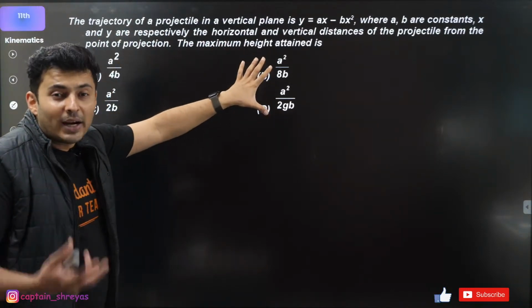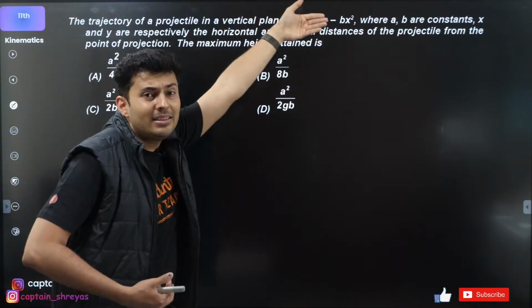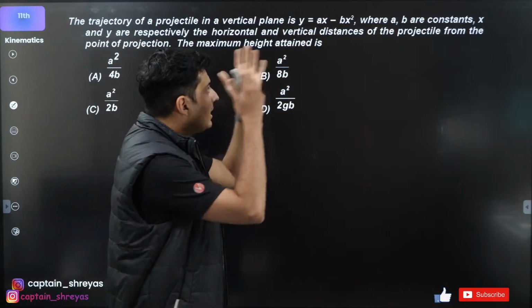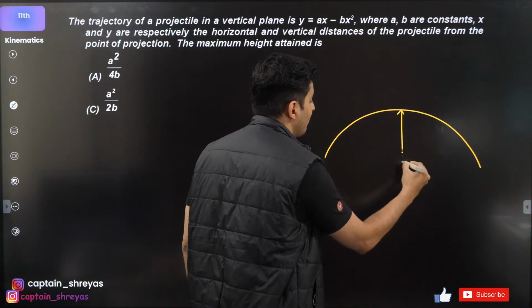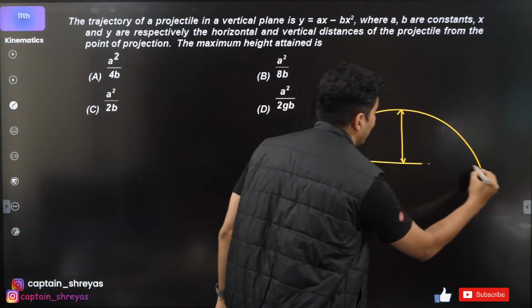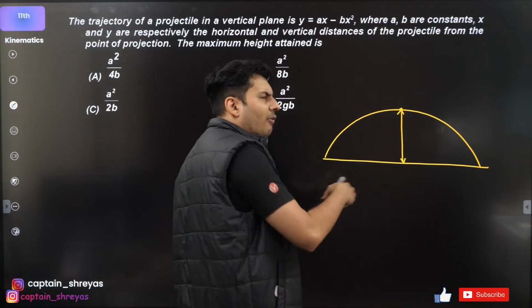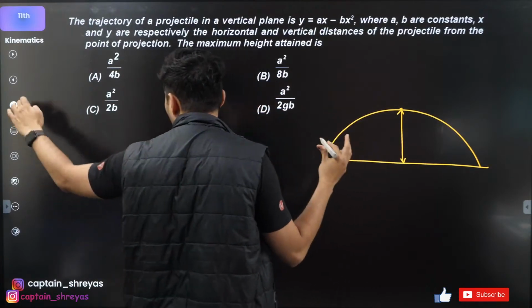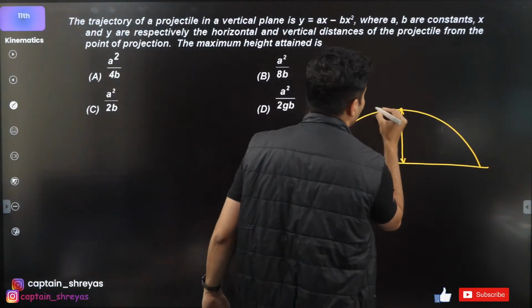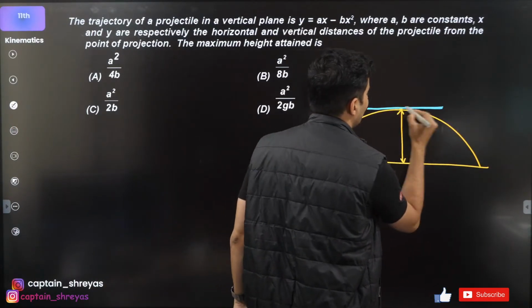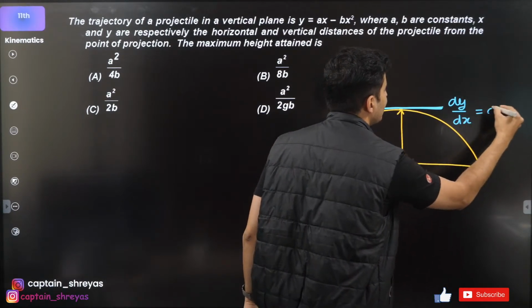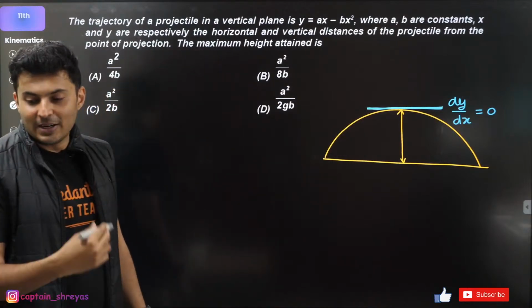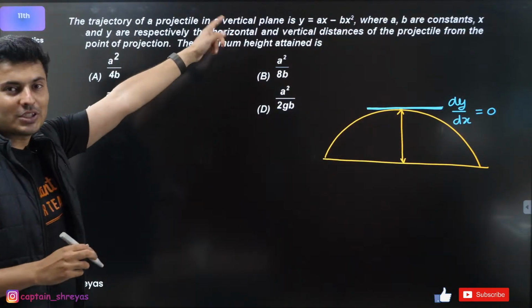So how do you find the maximum height with the help of the trajectory? Think, guys, this is y as a function of x. I want to find the maximum height. What is the speciality at maximum height? The y coordinate is maximum, or I would also say, if you draw a tangent to the curve, dy by dx is going to be 0. Yes or no, guys? The derivative is going to be 0. That's all. So just use that.